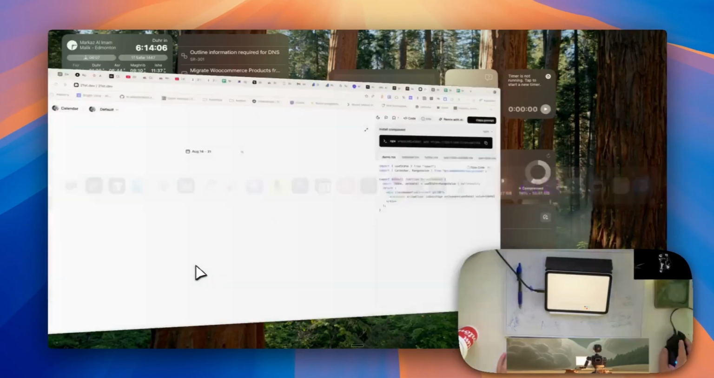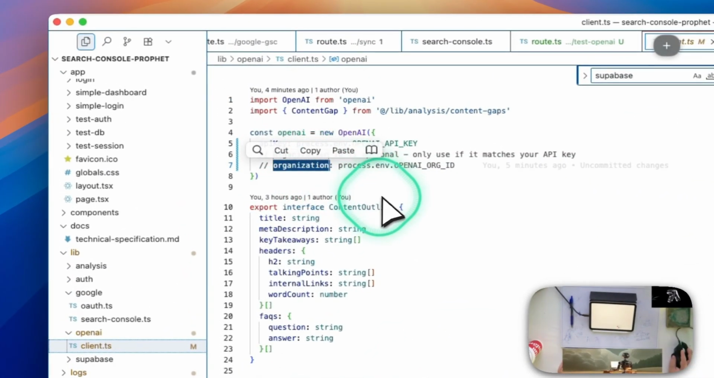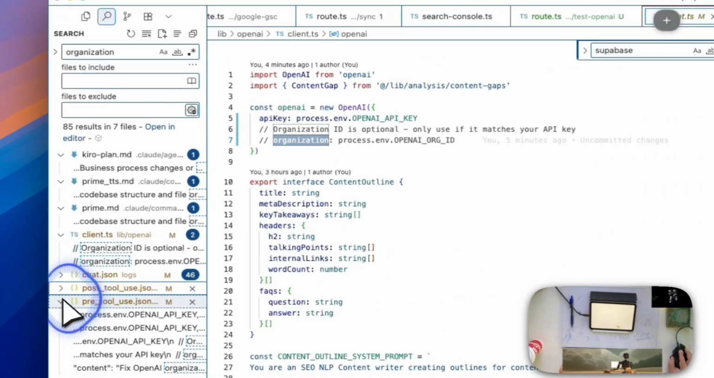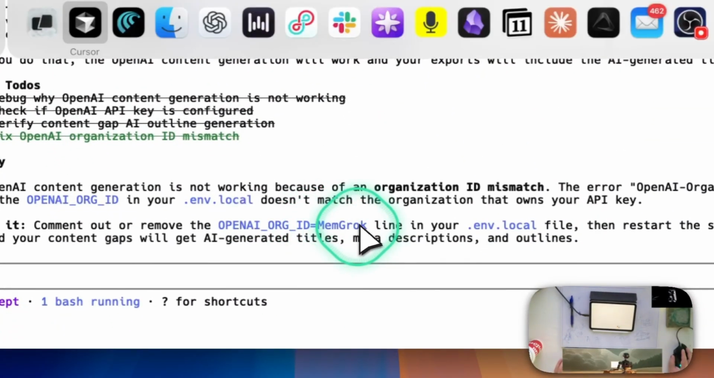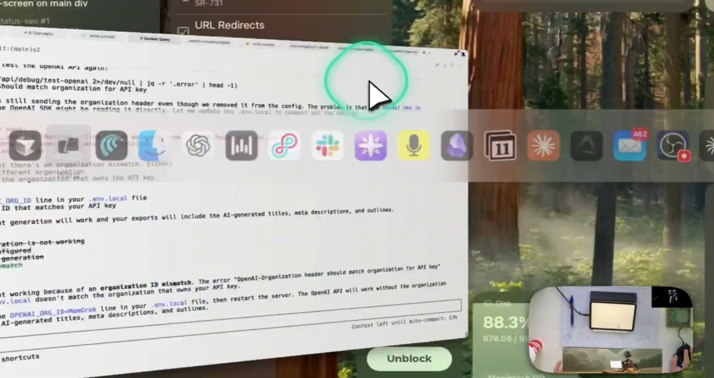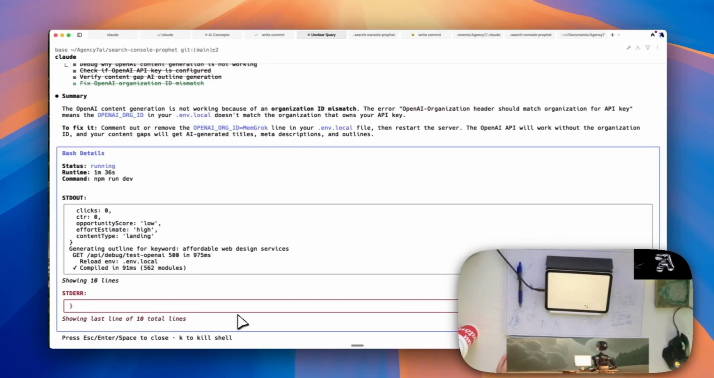Let's see. Are we anywhere in here asking for organization? Process data env. Post tool, pre-tool. No, I don't think so. Let's see here. Okay, it wants me to comment out my organization ID. I will do that. I thought it did match, but so we got bash running, so if we press up or down, enter, running, K to kill shell, killed.